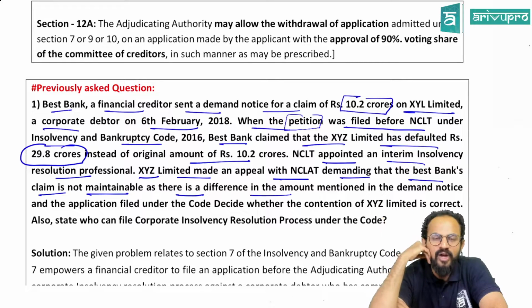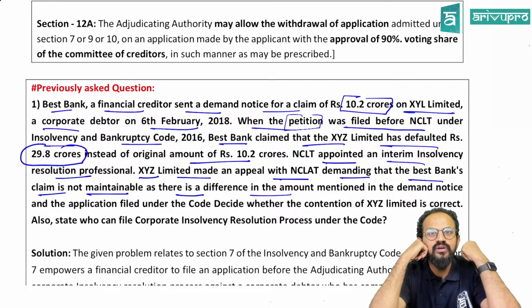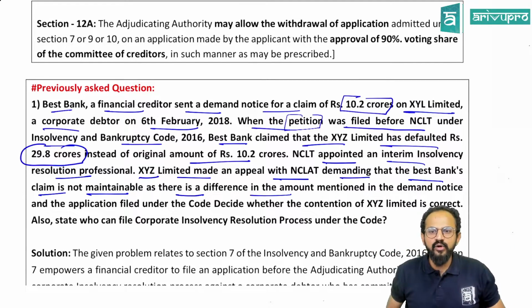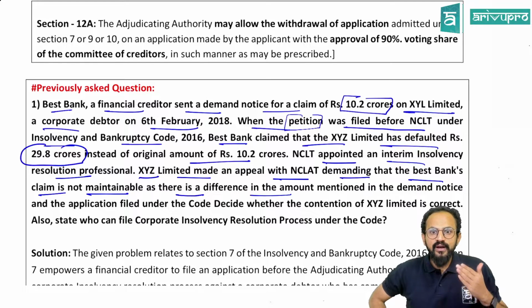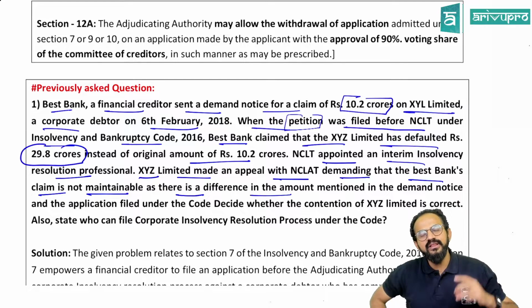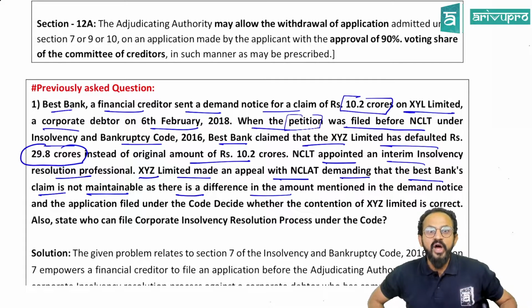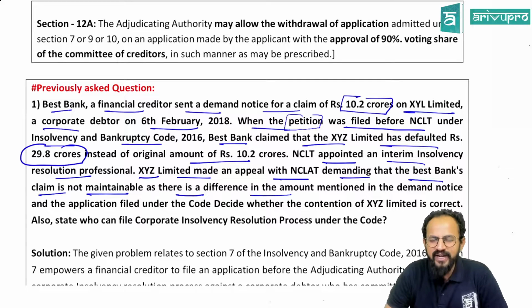Now people, the corporate debtor said, sir, this is not true. What we need to pay is 10.2 crore according to the demand notice, and that is the real amount. It is not 29.8 crore. But they did not understand, people, and the corporate insolvency resolution process was started. Now people, what did the corporate debtor do?